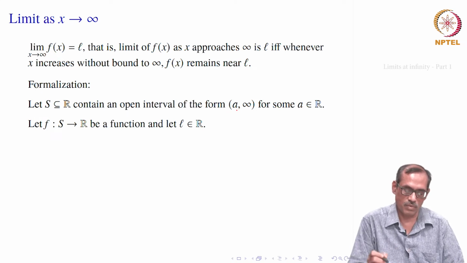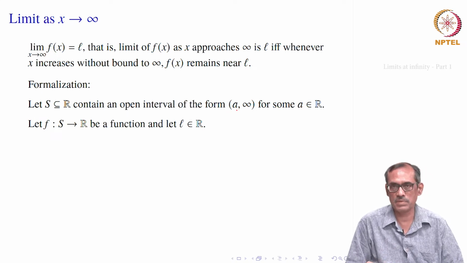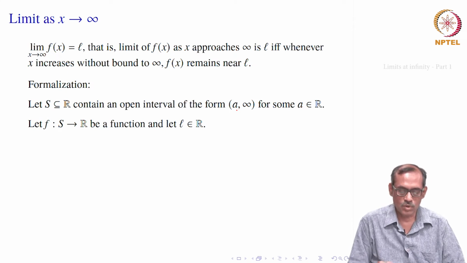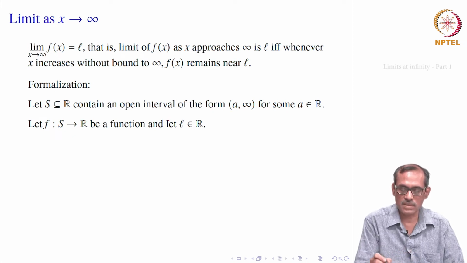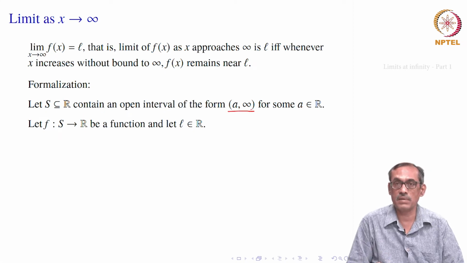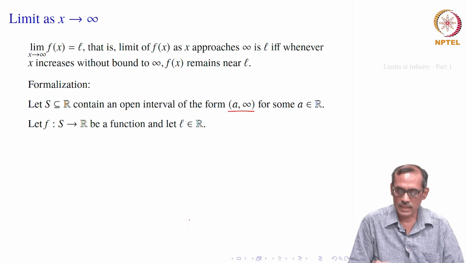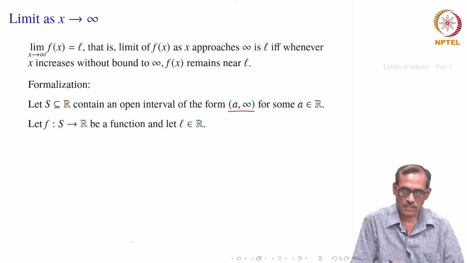Of course, there is only one neighborhood here of infinity, the left one, there is no right one, there is no real number greater than that. In fact, that itself is not a real number. So, we will be thinking of functions defined from a subset S of R to R, where S contains a neighborhood of infinity, an interval of the form a to infinity. Then we will be thinking as if x is bigger than a, and that nearness we have to formalize, of course.